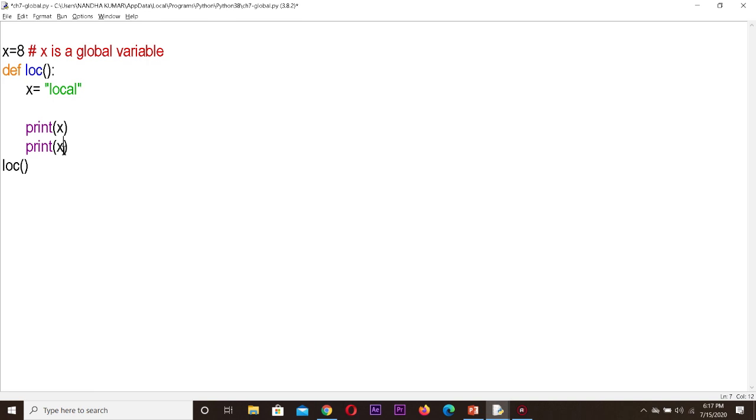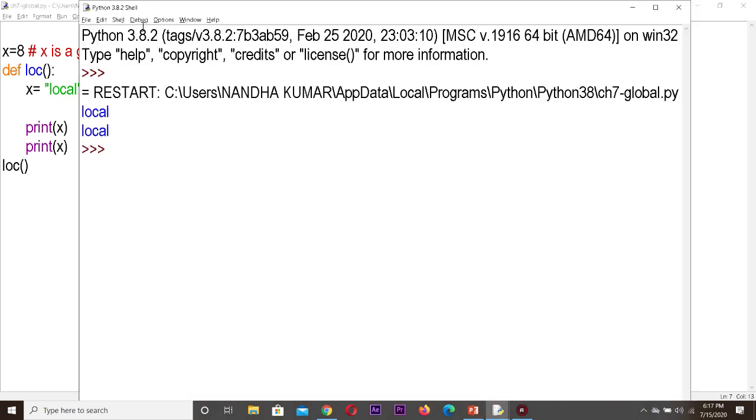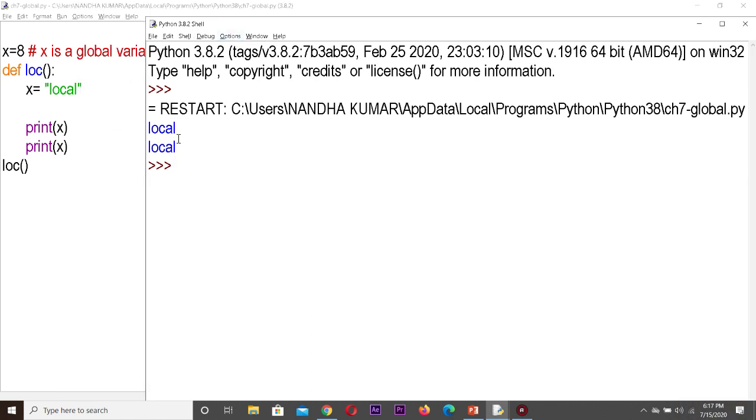So it's the same name but with different scopes. One is outside the function, so it has a global scope. Another one is declared inside the function, that has the local scope. I am getting local and again local. Both x refer only to the local variable. It is not taking the global variable.